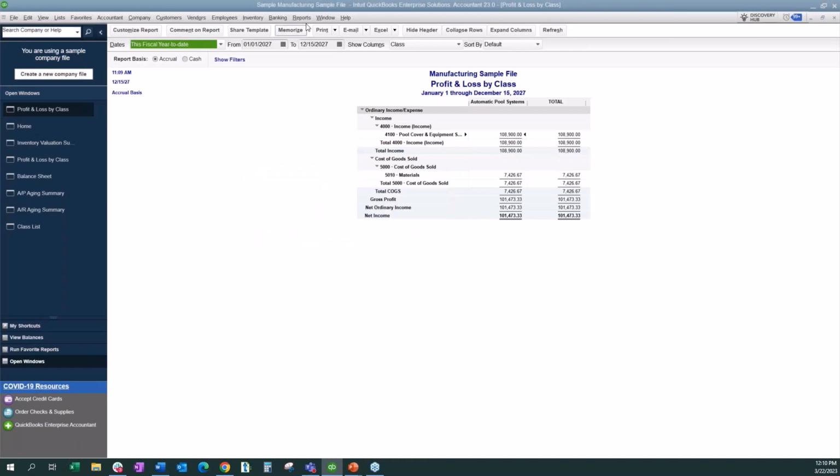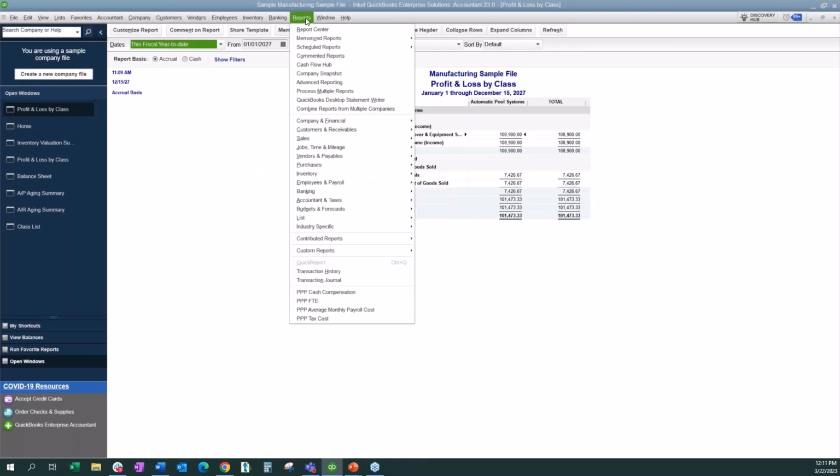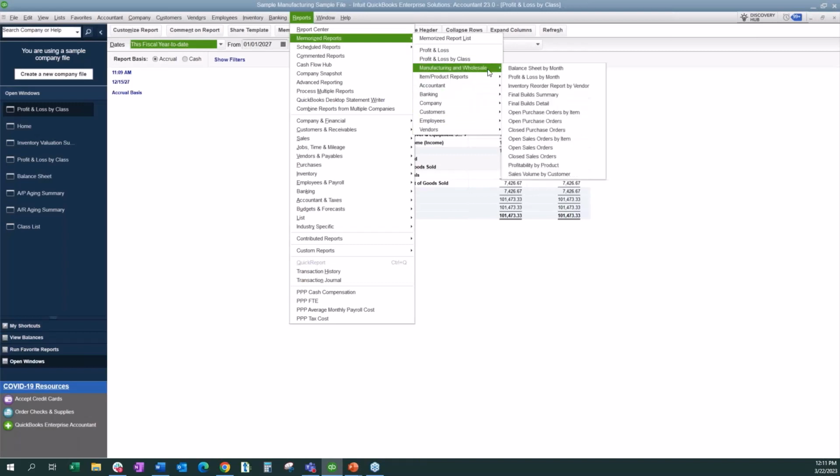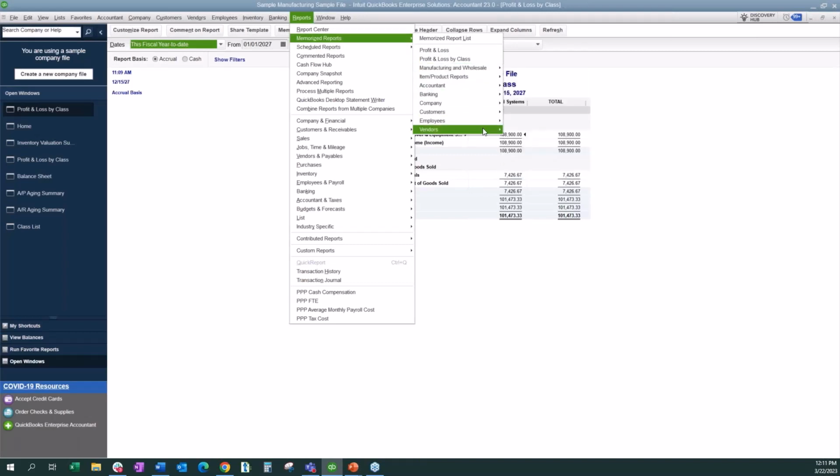Okay, so memorized reports are under reports, and then you've got memorized reports. And so you can save the report as just a memorized report, or these are my different groups. These are standard inside the file. So I can create a management group and I can have all those reports that I need for that team to create their month-end close packages.